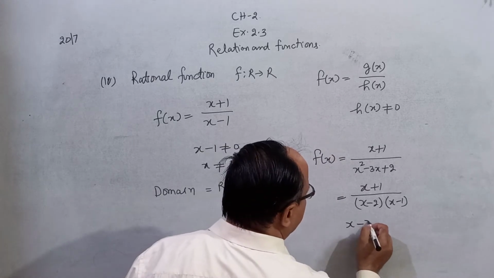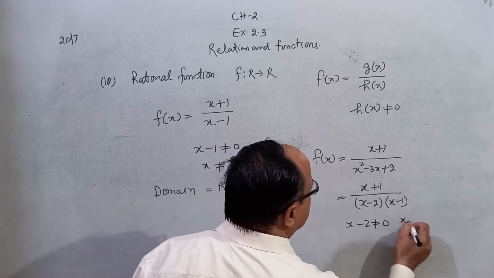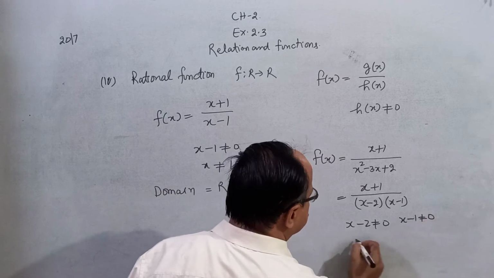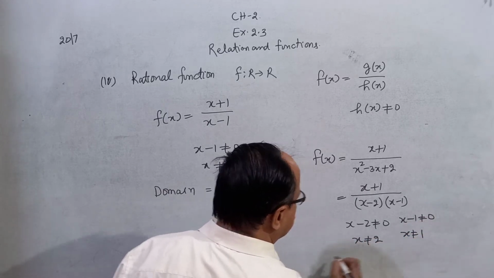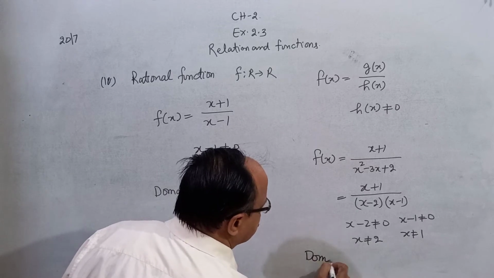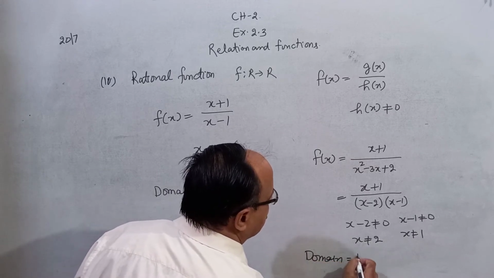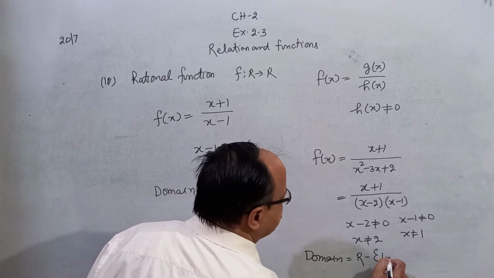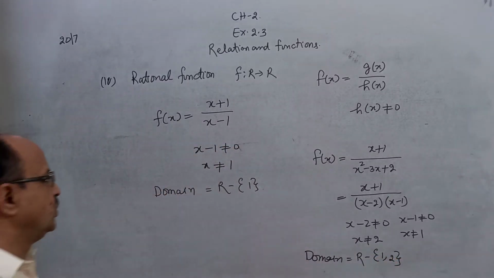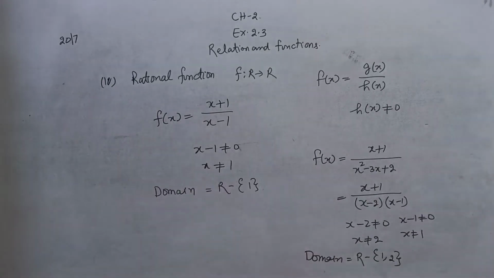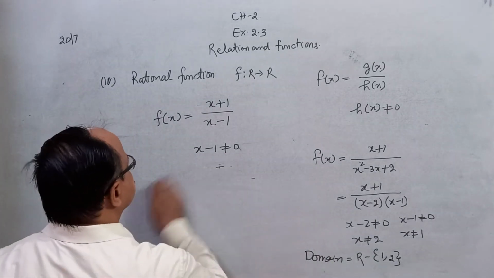Therefore, x minus 2 is not equal to 0 and x minus 1 is not equal to 0, so x is not equal to 2 and x is not equal to 1. Therefore, you can say the domain is all real numbers except 1 and 2. This is the rational function. Correct?